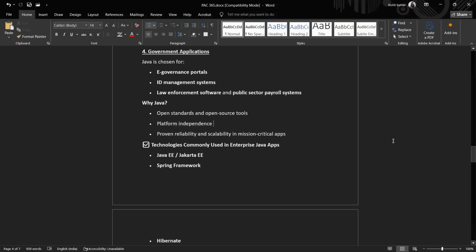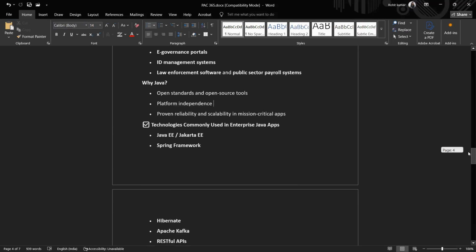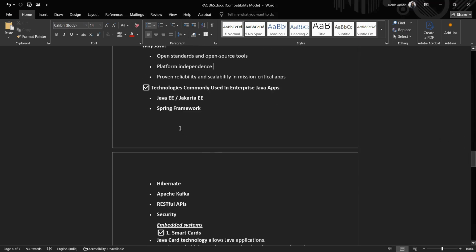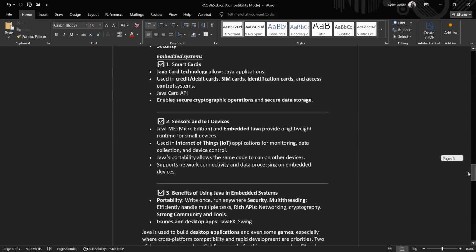Now technologies commonly used in enterprise Java apps, like JEE, Java EE, or Java EE slash Jakarta, which is the set of applications and APIs for building various enterprise systems. And the Java Spring Framework, which includes Spring MVC, Spring Tool, and Spring Boot. Now coming to Hibernate, which is also very widely used for its security. Java has so much intervened into the systems.